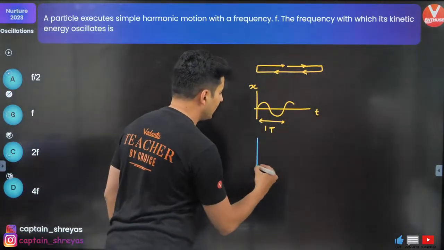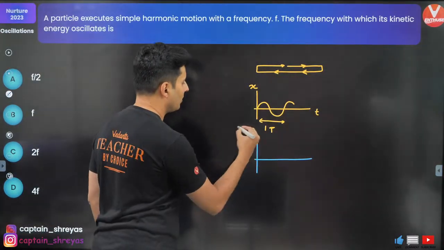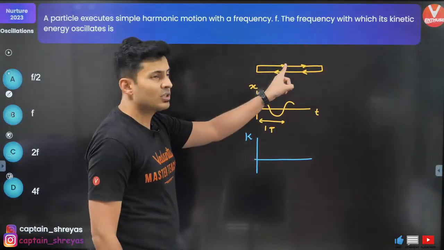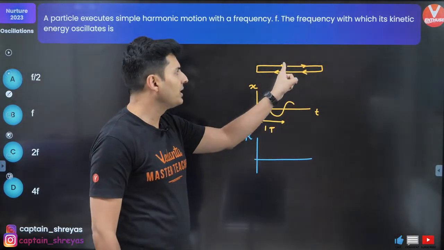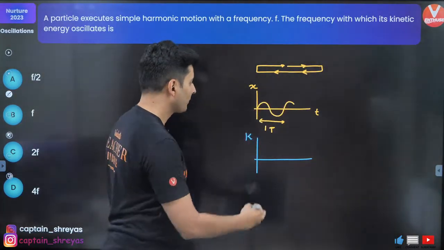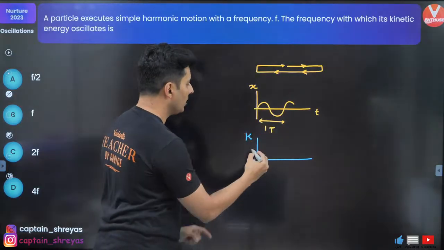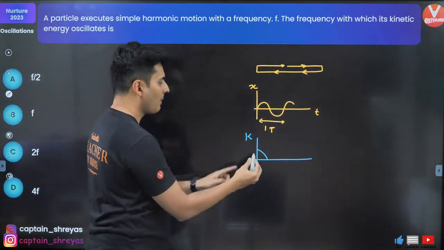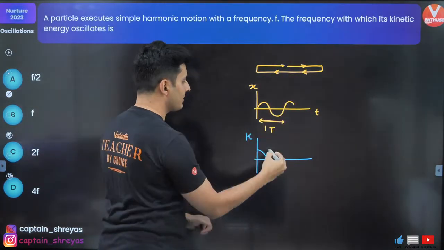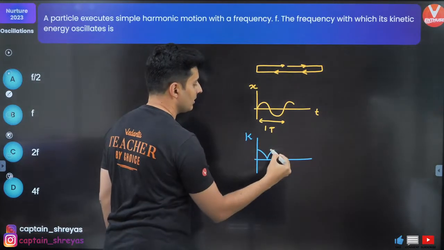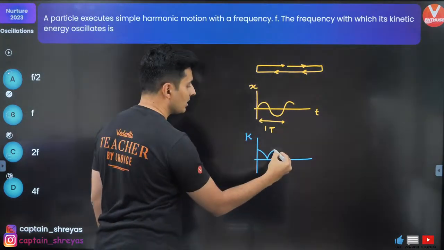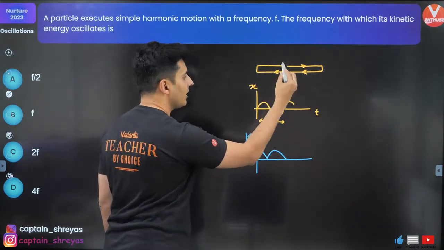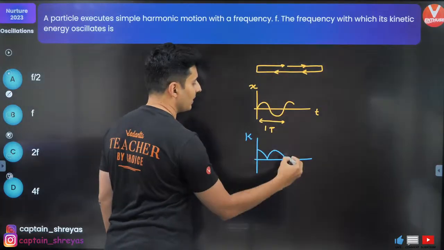If you talk about kinetic energy or potential energy, let's say we talk about kinetic energy, here your speed is maximum, correct? It becomes 0. So from here to here, it goes from maximum to 0. Again it increases when it comes back. Again it decreases. Again it increases when it comes back over here.